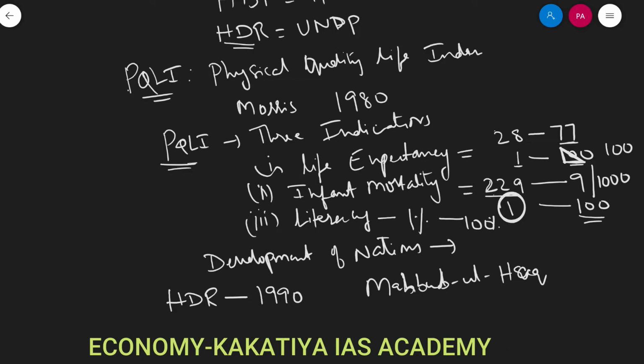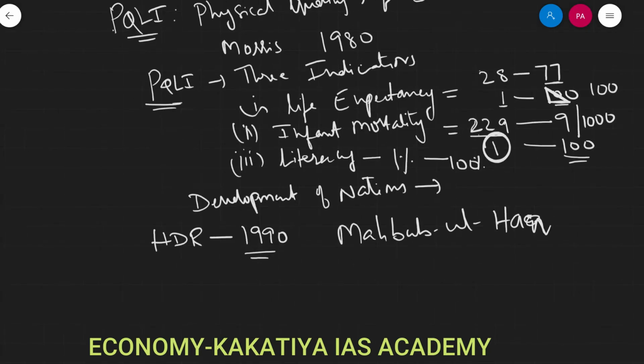Even the HDI is not much different from PQLI. The Human Development Index also uses 3 indicators: longevity, knowledge and decent standard of living.